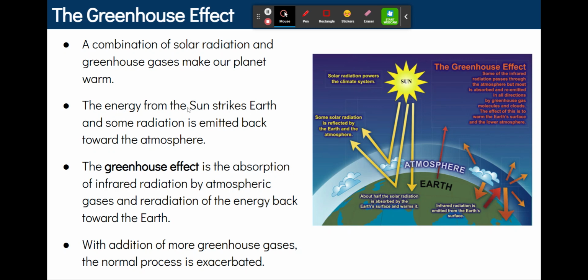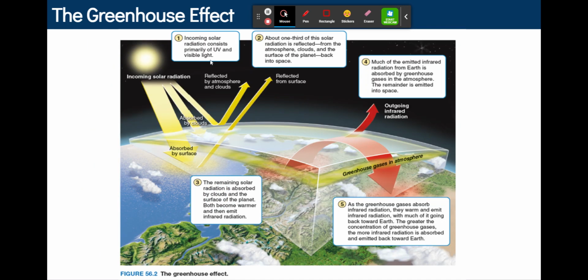So the energy from the sun strikes Earth, and some radiation is emitted back towards the atmosphere. The greenhouse effect is the absorption of infrared radiation by atmospheric gases and re-radiation of the energy back towards Earth. With addition of more greenhouse gases, this normal process is exacerbated.